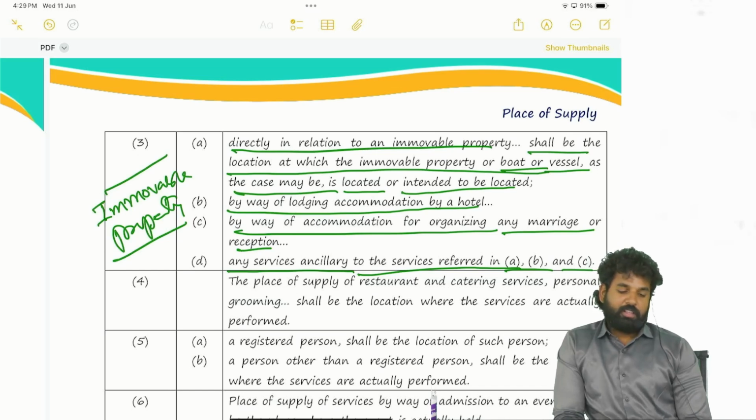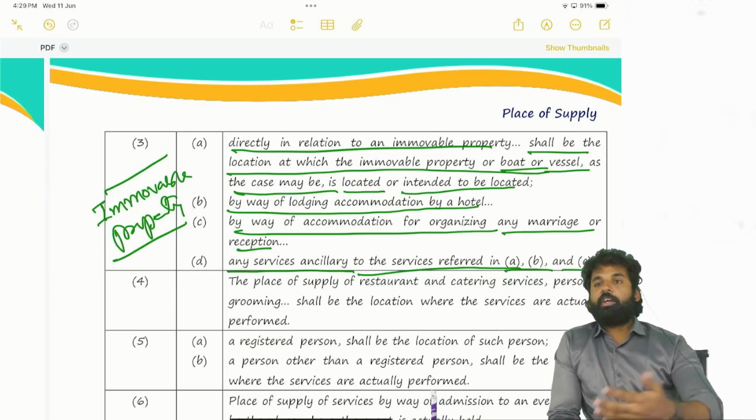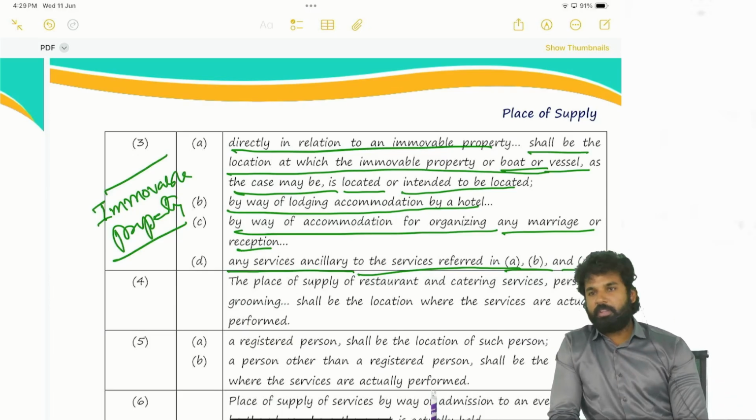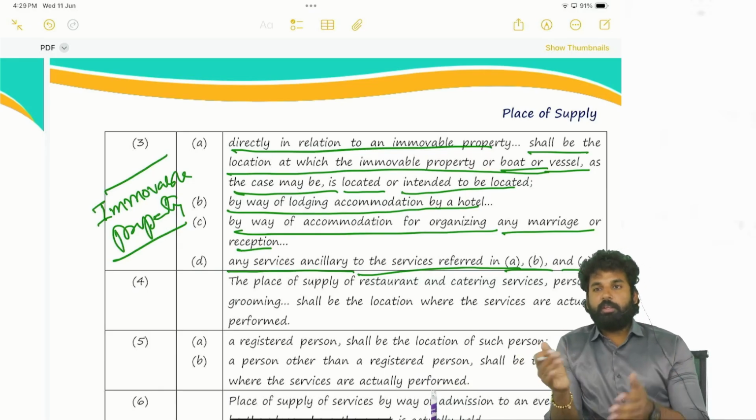Whenever there is a service directly related to immovable property, whatever may be the service, but the service is related to immovable property. Let's say an architect is planning the interior decoration. An engineer is planning the site map.